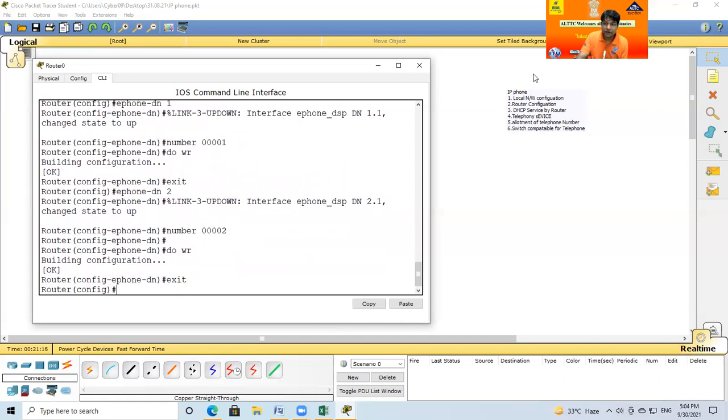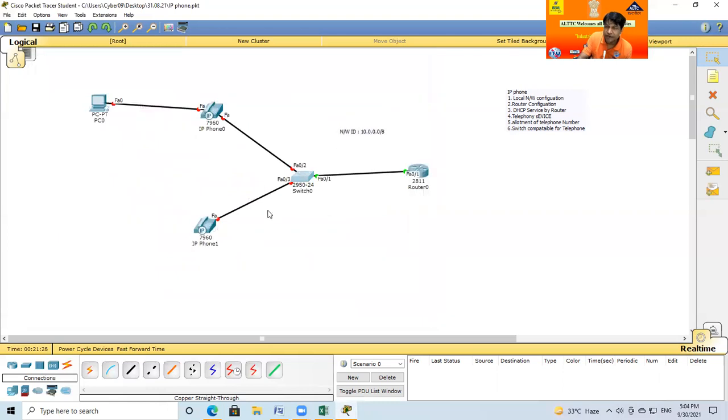So now my router configuration, local configuration, DSCP, telephone allotment is done. Now the final switch needs to be made compatible for the telephone. By default, this switch is ready for internet service anytime, no problem.